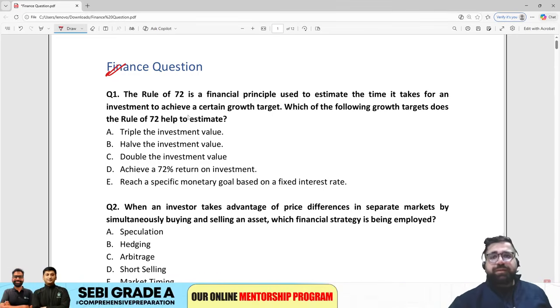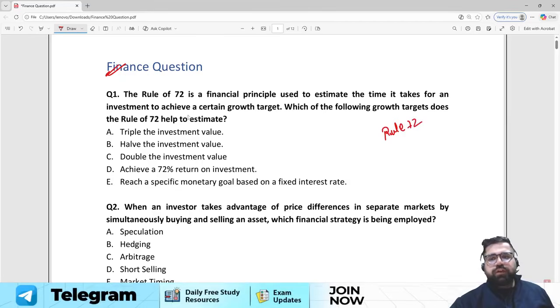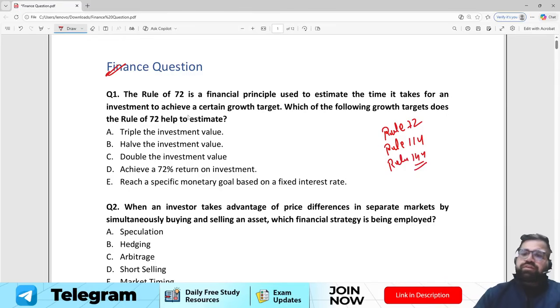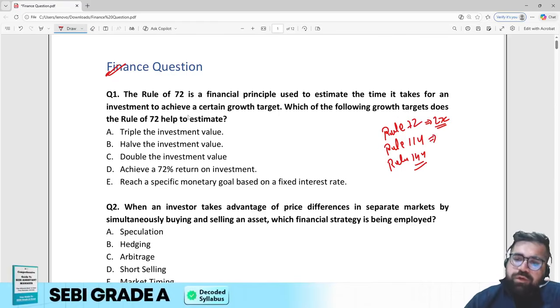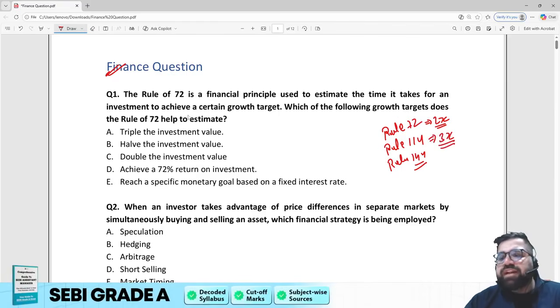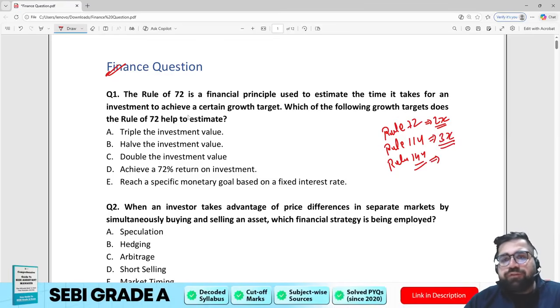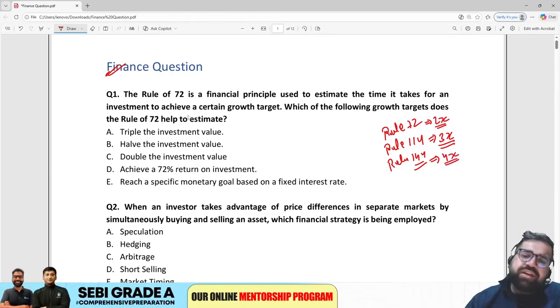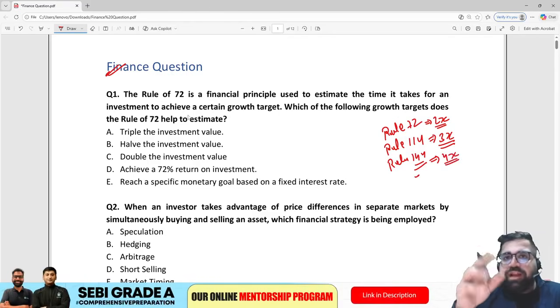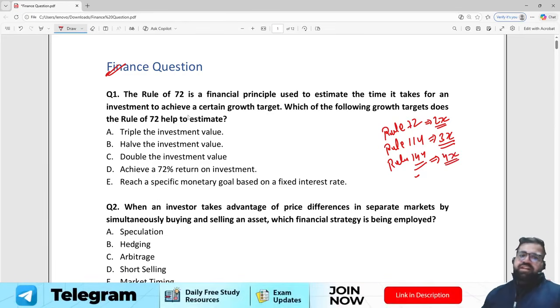Now, in the first chapter itself, which is the basics of time value of money, we study about 3 rules: rule of 72, rule of 114, and rule of 144. Right, so the question is regarding the rule of 72. Rule of 72 basically tells you how much time it will take to double your investment. Rule of 114 tells you how much time it will take to triple your investment, and rule of 144 tells you how much time it will take to quadruple, like to make your investment 4 times. Now just check the answers. The correct answer will be option number C, because doubling the investment value is the correct answer.